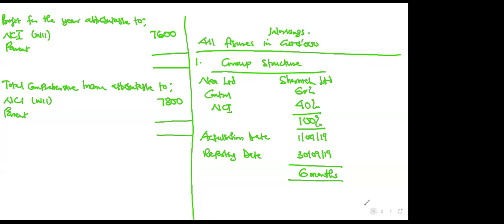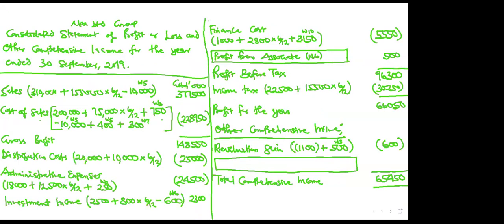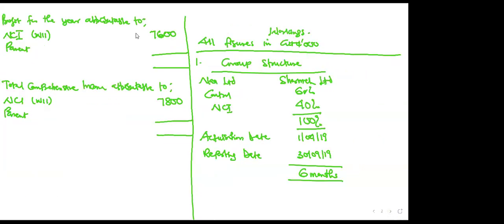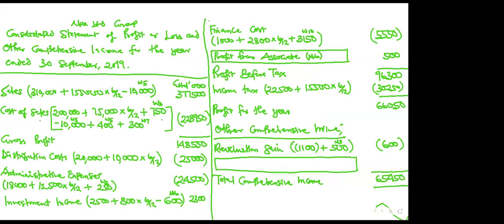Then you come back and take the profit. The profit for the year is 66,050.